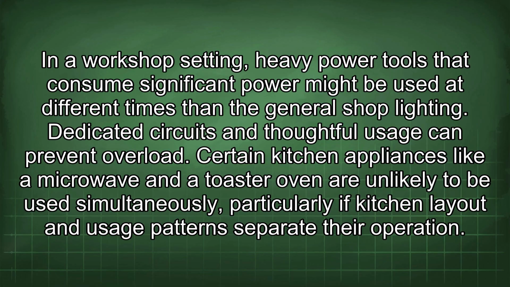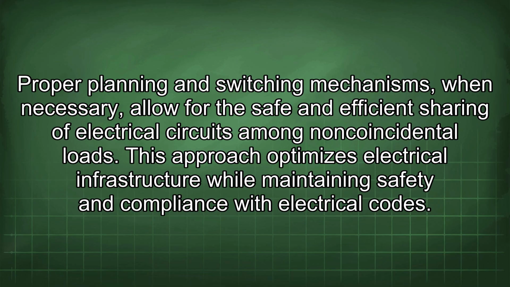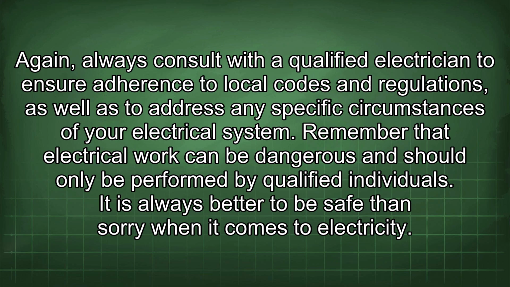Certain kitchen appliances like a microwave and a toaster oven are unlikely to be used simultaneously, particularly if kitchen layout and usage patterns separate their operation. Proper planning and switching mechanisms, when necessary, allow for the safe and efficient sharing of electrical circuits among non-coincidental loads. This approach optimizes electrical infrastructure while maintaining safety and compliance with the electrical codes. Again, always consult with a qualified electrician to ensure adherence to local codes and regulations, as well as to address any specific circumstances of your electrical system.